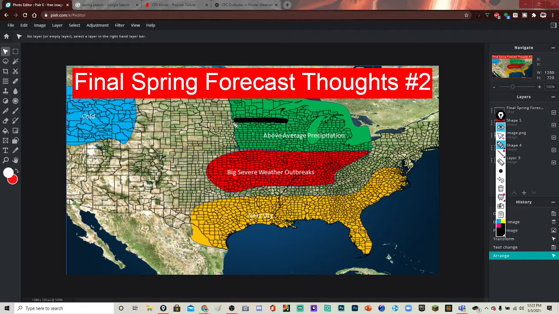I've changed a little bit of my above average area. This area is showing above average. You'll see later in the video. I'm showing this area will be the most above average for most of spring, but I'll talk about it later toward the video. And then big severe weather outbreaks. This is where I plan on the big severe weather outbreaks occurring, a little more north than I was first expecting. I still expect it to be in this area with the above average precipitation. I'll talk about it later in the video whenever we look at models and everything for my thoughts. And then I moved the very dry a little more north here, as you see, because it's showing to me a little more dry. And we'll talk about it later in the video.